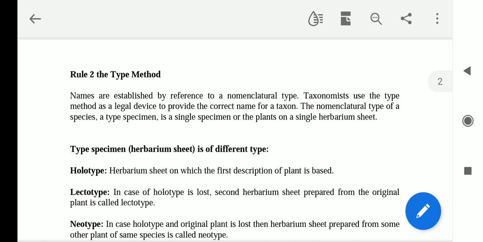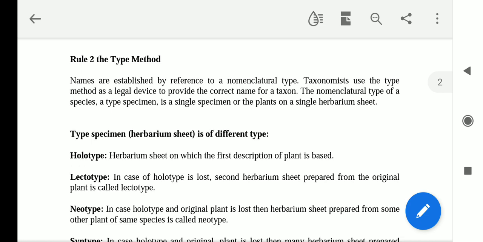The nomenclatural type of a species, that is a type specimen, is a single specimen or the plant on a single herbarium sheet. There is another topic in your syllabus, herbarium. I have already prepared and uploaded a lecture on herbarium, how herbarium formed, and the historical background of herbarium. There are different types of herbarium, regional, national, and international. Some of the national herbaria found in India I have prepared in e-notes. You can find it, and I recommend you go to that. So this is something about herbarium.